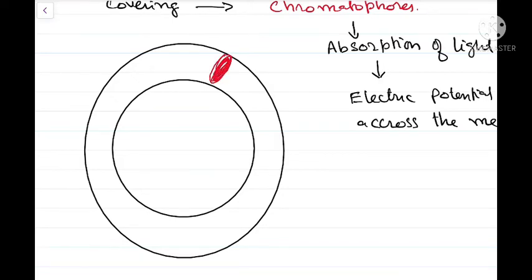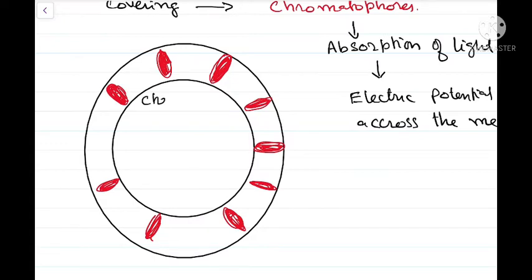So here is the protein or the chromatophores that got embedded in the lipid membrane. Because of these chromatophores, an electric potential developed across the membrane, and this energy was utilized by these chemical systems in the chemical reactions.